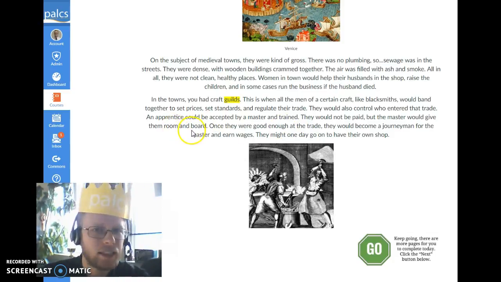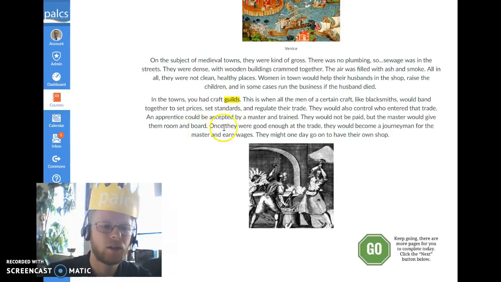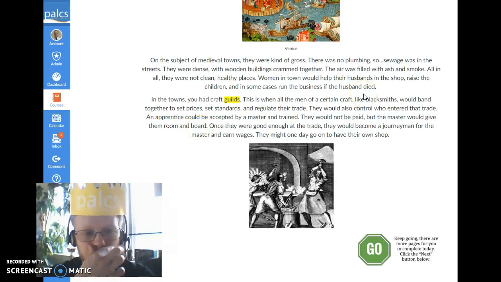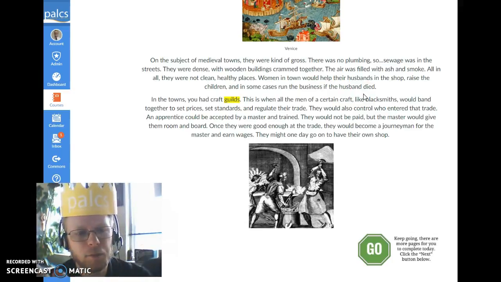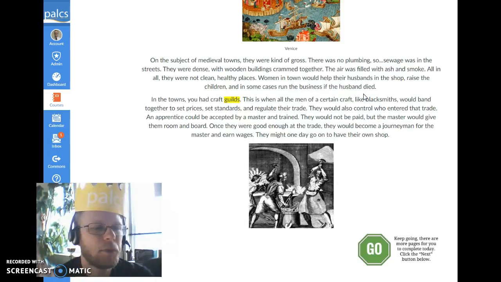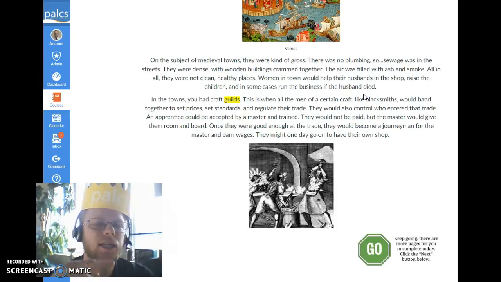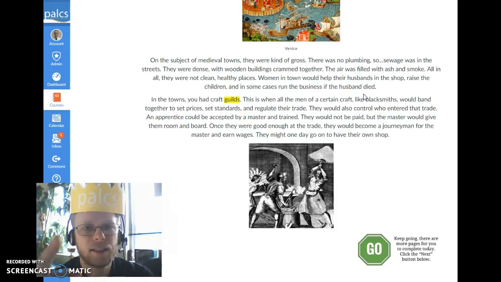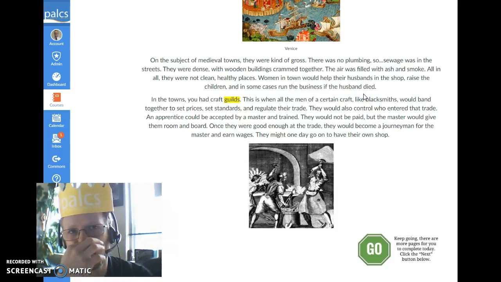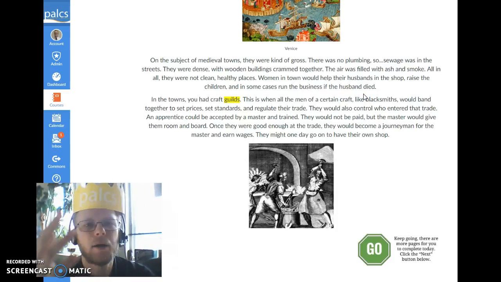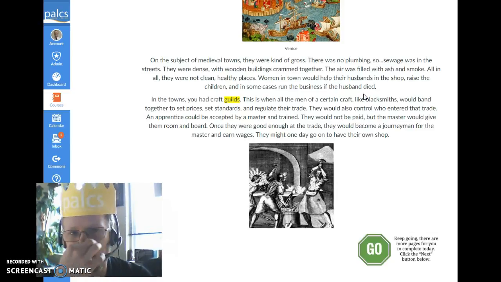In the towns, you had these things called craft guilds. This is when all the men of a certain craft, like the blacksmiths, say, or the shoemakers, or the clothing makers, whoever this craft happens to be, all the people in that craft would band together to set prices, set standards for the goods they were selling, and then regulate their trade. They would also make decisions on who to take into the trade, accept or not accept, as basically an apprentice. So an apprentice, if someone wanted to be a blacksmith, they had to be accepted by a blacksmith or whatever the craft happened to be, a master.